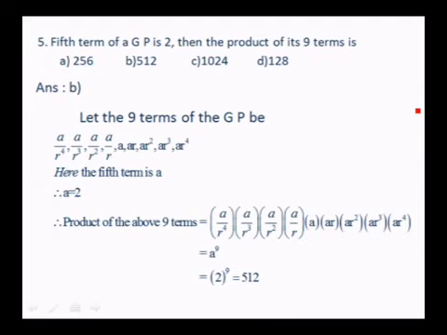He has given that the fifth term is 2. Therefore, a equals 2. So a^9 becomes 2^9. The product becomes 2^9, which is nothing but 512. So the option is B, 512.